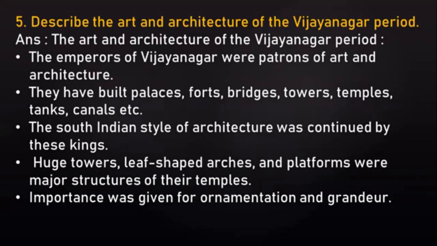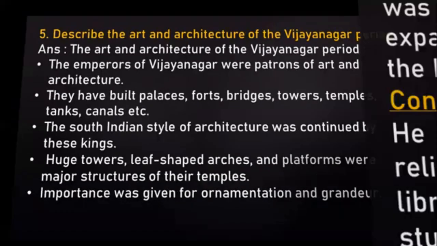The South Indian style of architecture was continued by these kings. Huge towers, leaf-shaped arches, and platforms were major structures of the temples. Importance was given to ornamentation and grandeur.